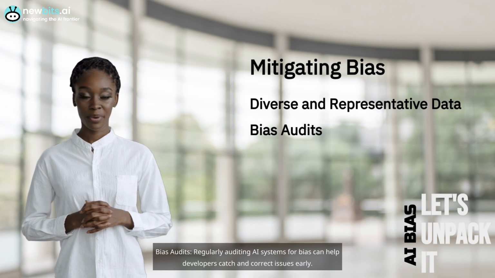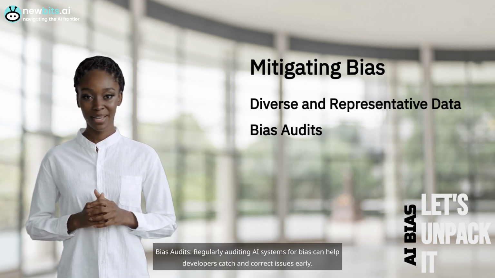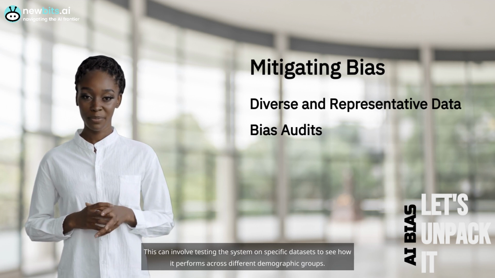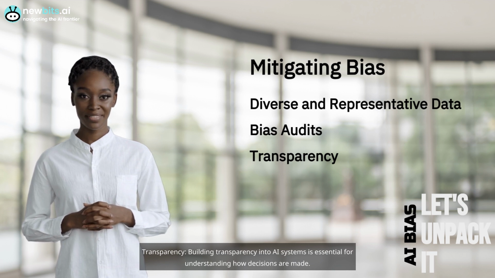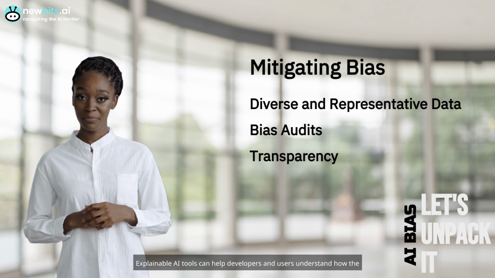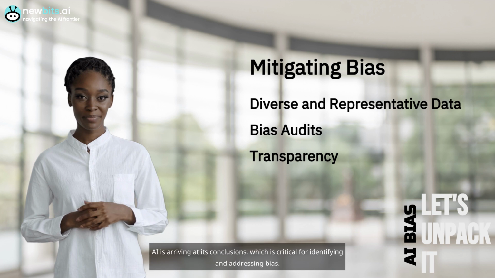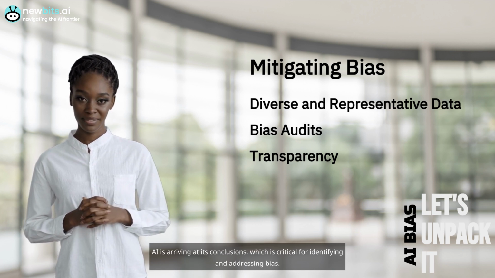Bias audits. Regularly auditing AI systems for bias can help developers catch and correct issues early. This can involve testing the system on specific data sets to see how it performs across different demographic groups. Transparency. Building transparency into AI systems is essential for understanding how decisions are made. Explainable AI tools can help developers and users understand how the AI is arriving at its conclusions, which is critical for identifying and addressing bias.